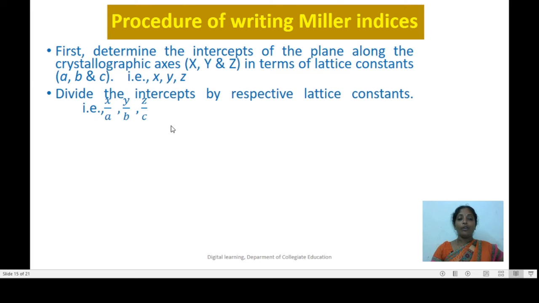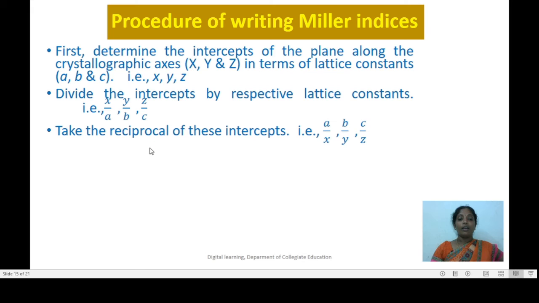Next, we have to divide these intercepts by their respective lattice constants, that is x by a, y by b and z by c. The next step is to take the reciprocals of these, that is a by x, b by y and c by z.